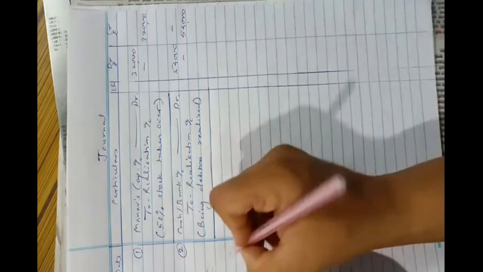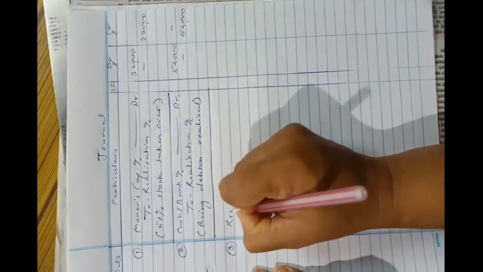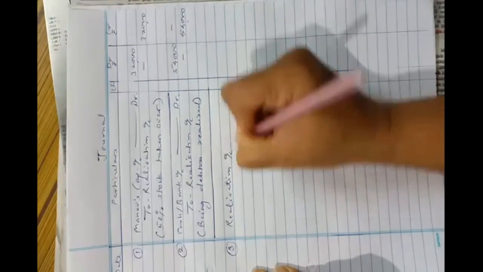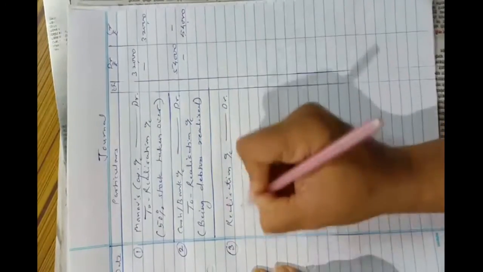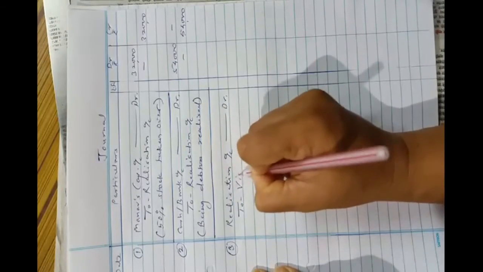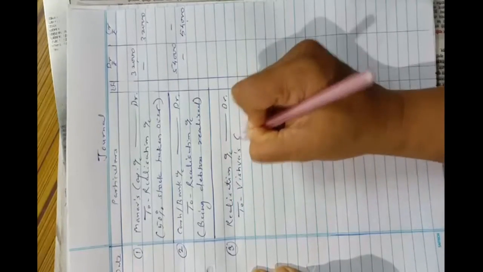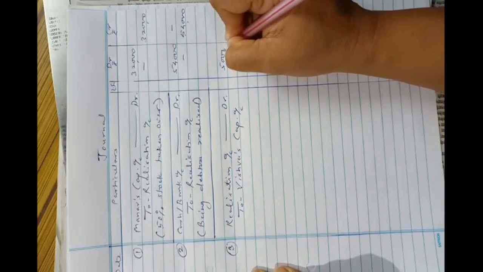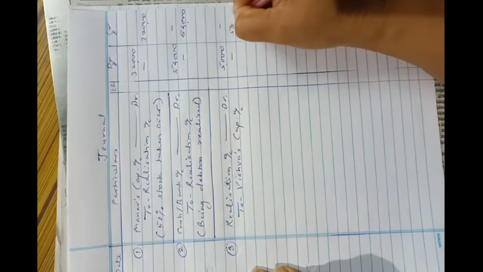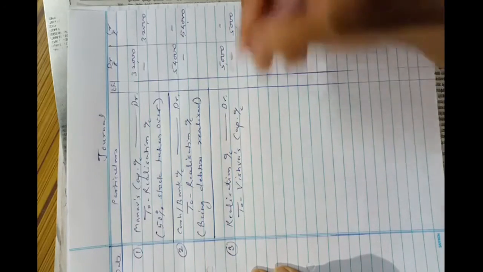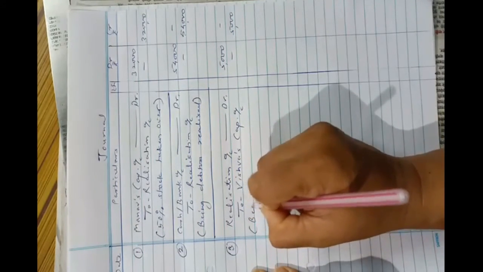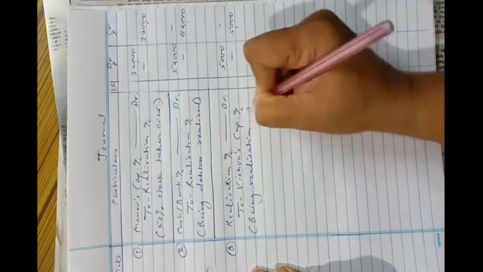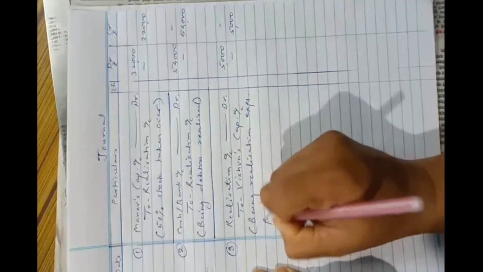So the entry will be realization account debit to Vishwa's capital account. Amount is rupees 5,000. Narration being realization expenses paid.